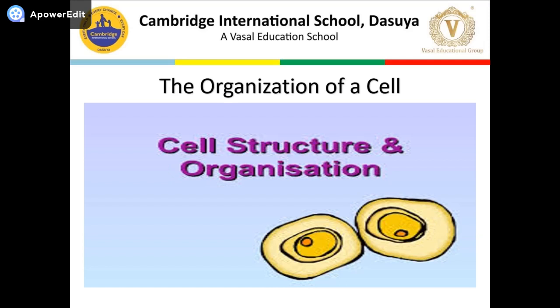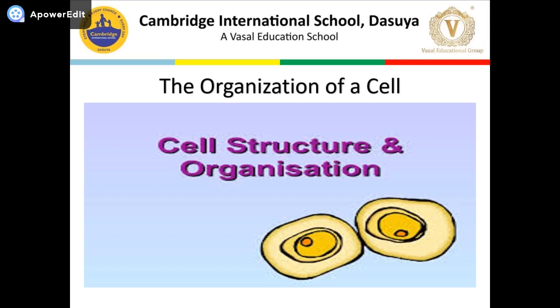Then we discussed the gadget used to study the cell, called the microscope. There are two types of microscope which we use to study cells: one is light, one is electron. The light microscope has a magnification range from 100 to 1500. The electron microscope has a magnification range from 1 lakh to 5 lakh. And we also discussed the structure of the microscope and its components.